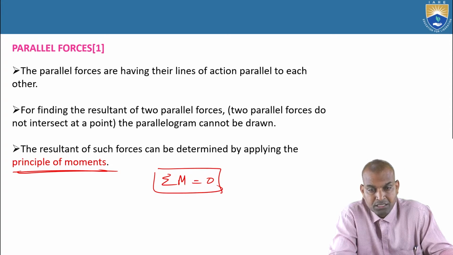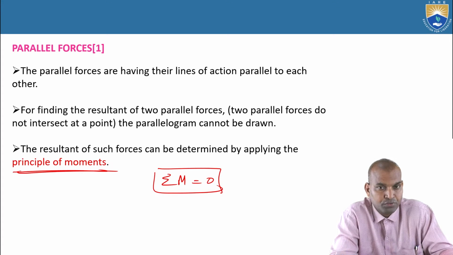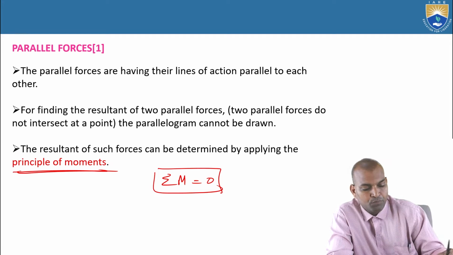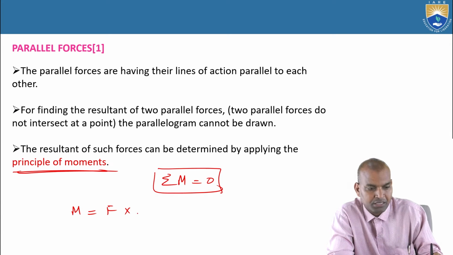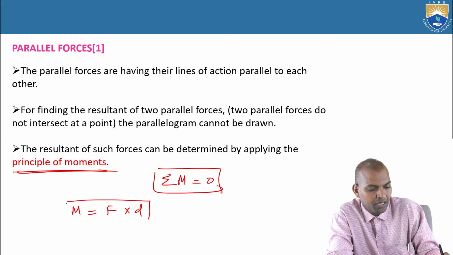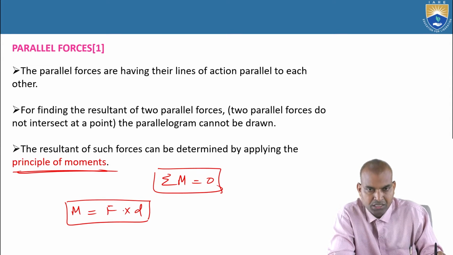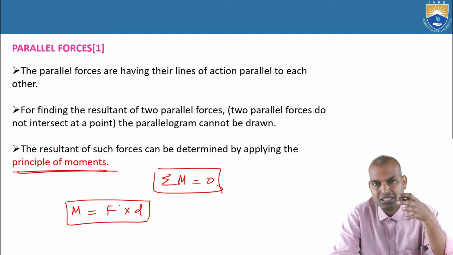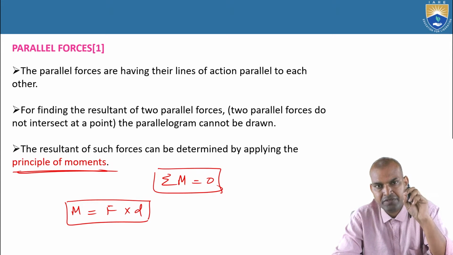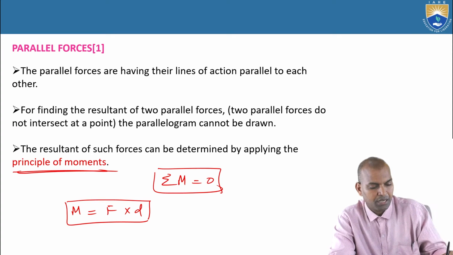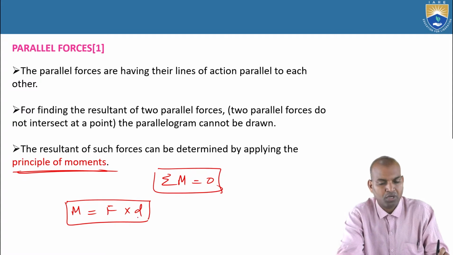Moment is different from momentum. Don't get confused. Mathematically, moment M equals force times perpendicular distance, M equals F times d, where d is the perpendicular distance. What is the perpendicular distance? It is the distance between the line of action of the force and the point about which the moment is taken. That is M equals F times d. That's what we have discussed.